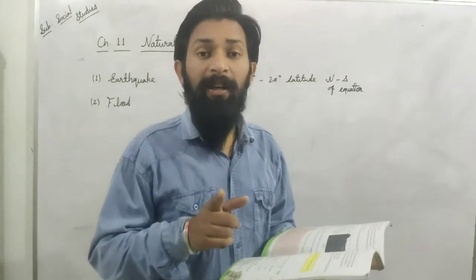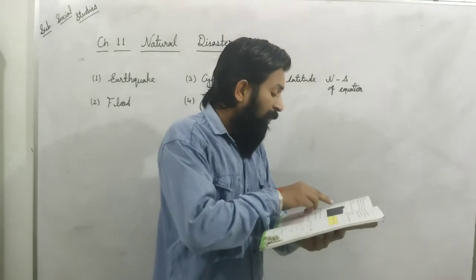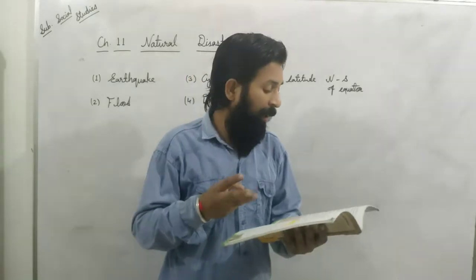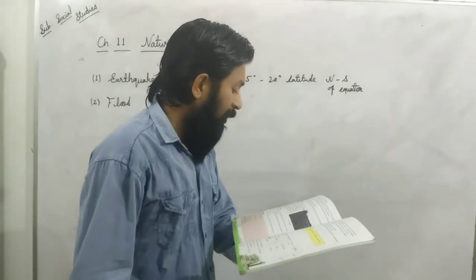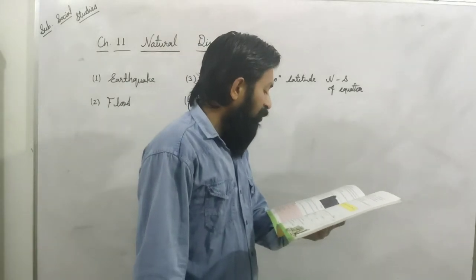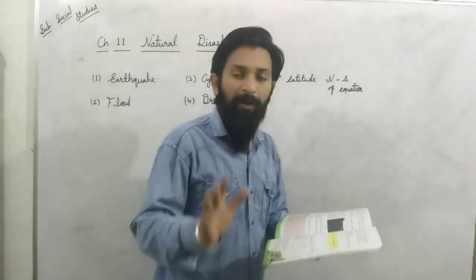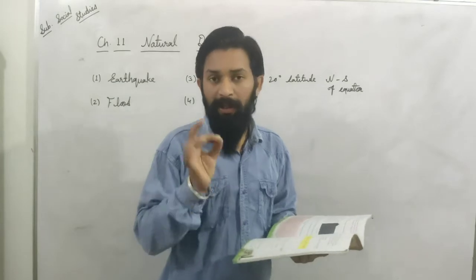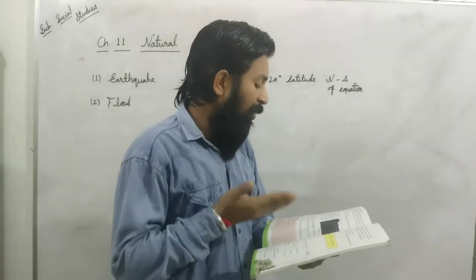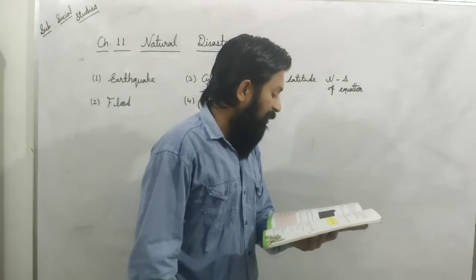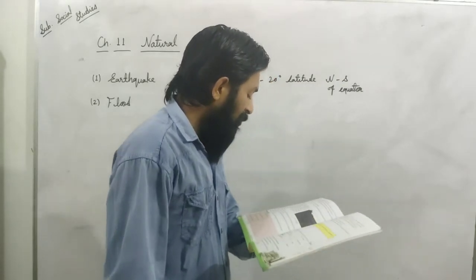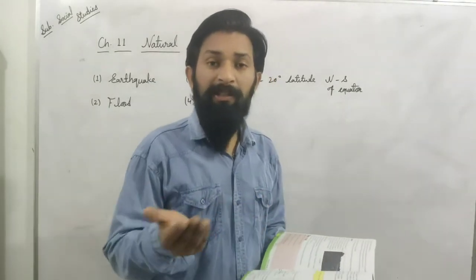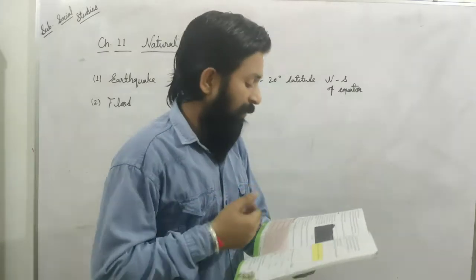If a drought condition is there, then you suffer from a fodder problem, a food problem and a water problem also. Three problems you have to face at that time. So we can say that it is a major problem for us. The Indian states of Rajasthan and Gujarat face frequent droughts due to less rainfall. If we talk about India, first is Rajasthan and second is Gujarat. After that, other states like Andhra Pradesh, Chhattisgarh, Jharkhand, Central Maharashtra, interior Karnataka, and parts of Tamil Nadu and Bihar also face drought conditions frequently. Means sometimes they face it, but in Rajasthan and Gujarat they have to face this type of problem.